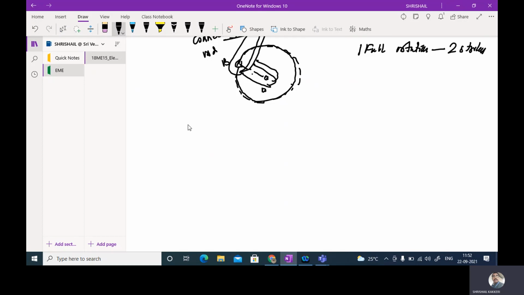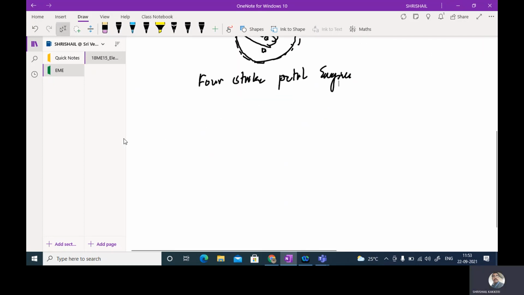Now let me discuss a few words about how the 4-stroke petrol engine works. So what are these 4 strokes of the engine? The fuel has to be taken inside and compressed, after that it has to get combustion, and finally the exhaust gases have to be expelled to the atmosphere. So there are 4 important strokes.